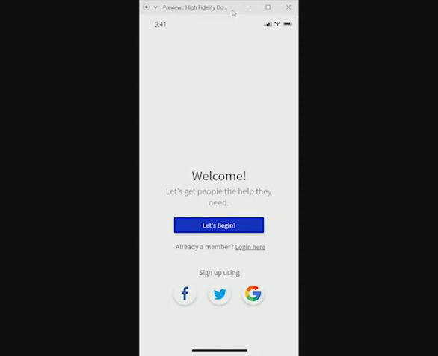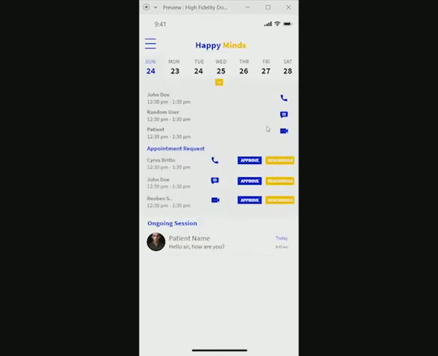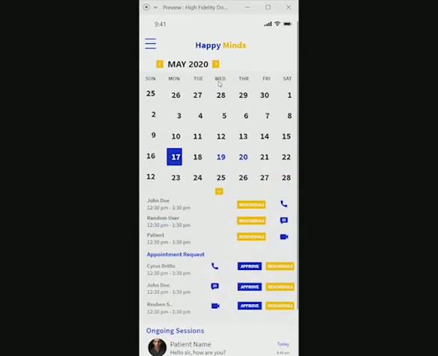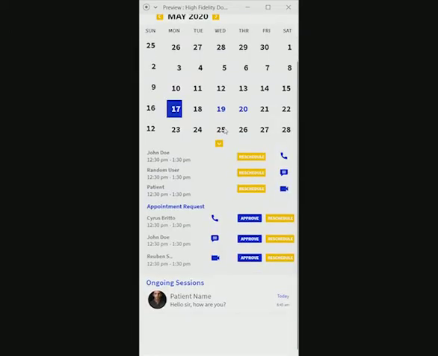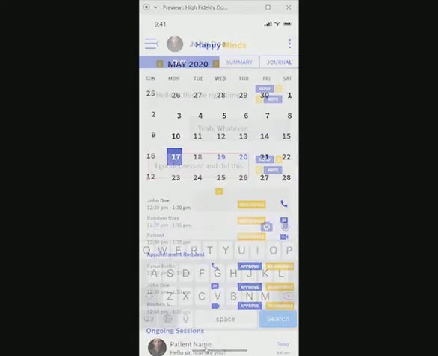This is the login screen of the app. So once I begin, this is the home screen which I see. I can see the appointment request that I'm having, and I can expand my calendar. Then I can see the mode of consultation, and if something is not possible, I can reschedule my appointment along with the reason. So the patient comes to know when he or she can book the appointment.